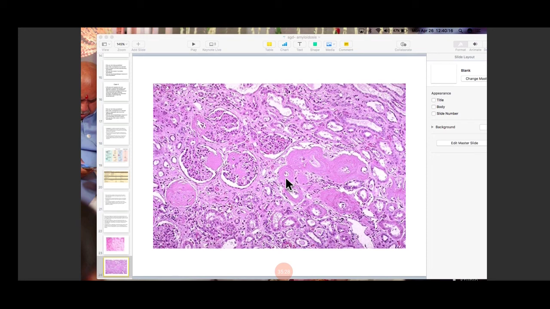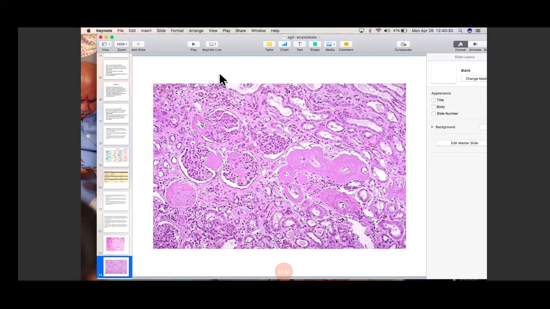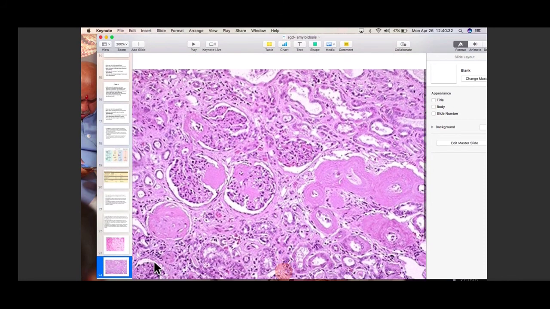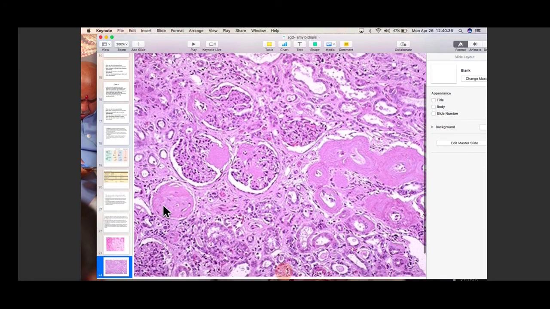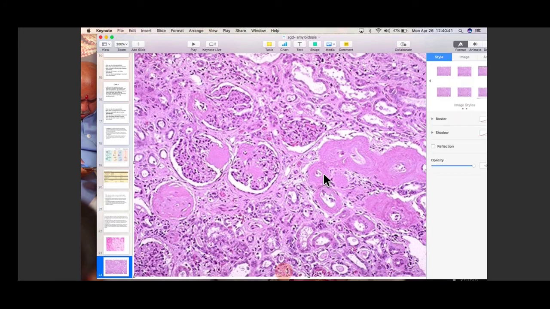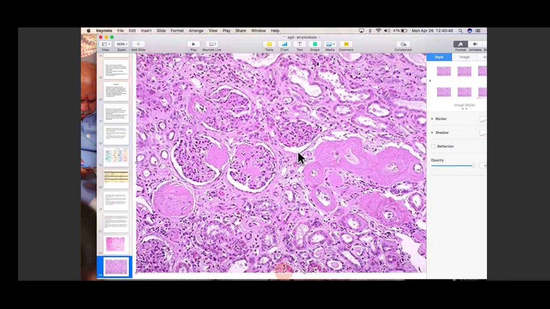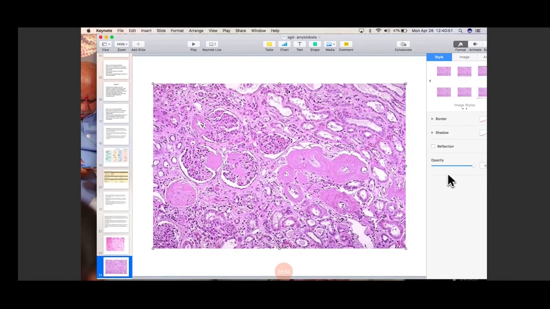There is going to be deposition of amyloid around the vessels. These are your tubules, and the space between them is interstitium. As you can see, this is a complete distortion of the glomeruli by the deposition of pink homogeneous material. I've enlarged the picture. This is deposition of the homogeneous material in the glomeruli. This is amyloid. There is deposition of amyloid around the vessels, and also you can see that at some places the tubules are also thickened. So this is renal amyloidosis.